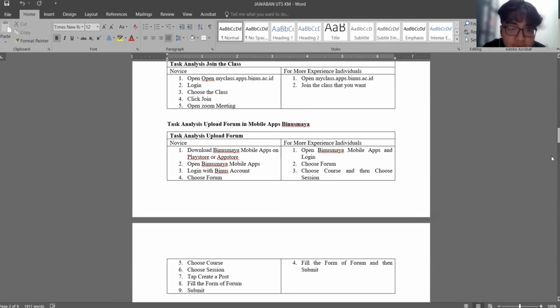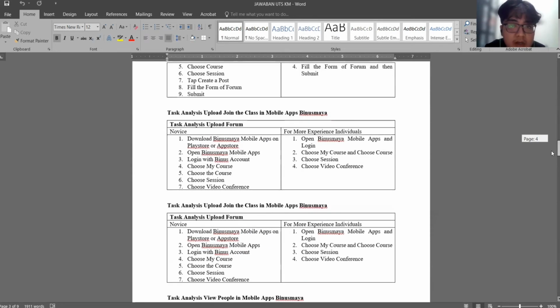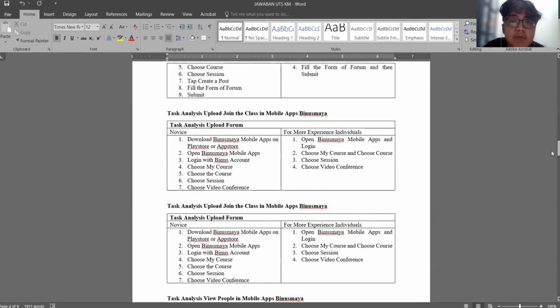Then there is task analysis during the class in mobile apps. When you have a phone, you can download the Binus Maya mobile apps on the Play Store or App Store. For uploading a forum, the novice steps are: download Binus Maya mobile apps from the Play Store or App Store, open the app, log in with a Binus account, choose my course, and the others until the process is done.